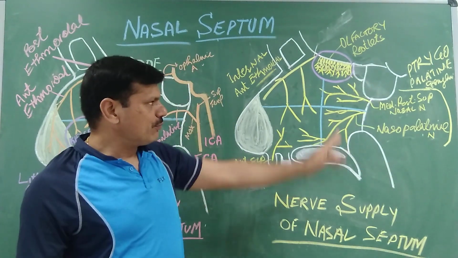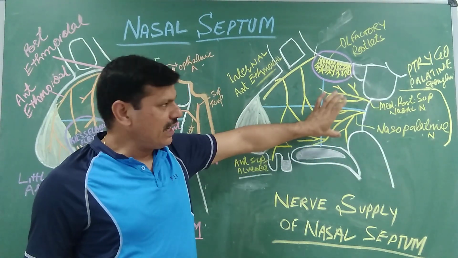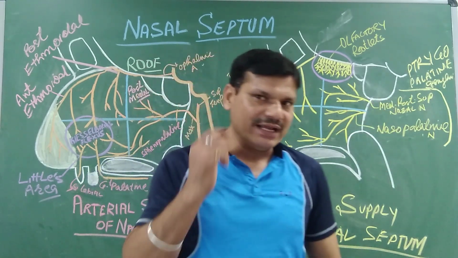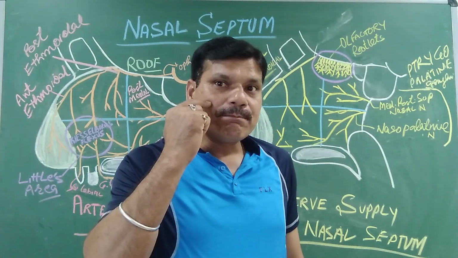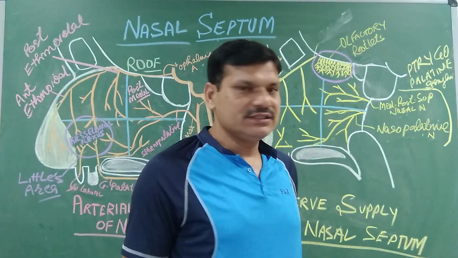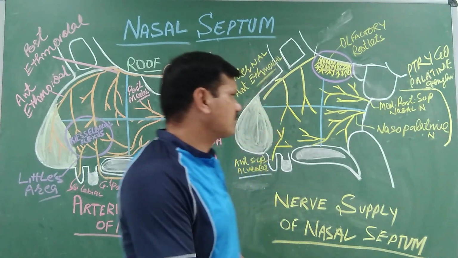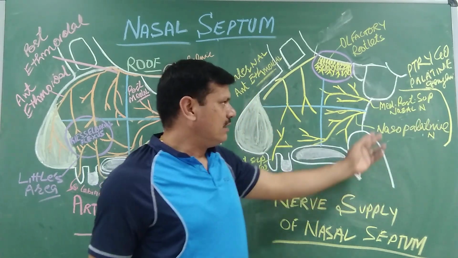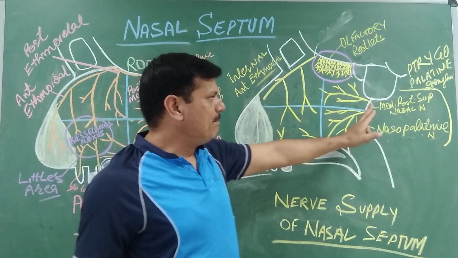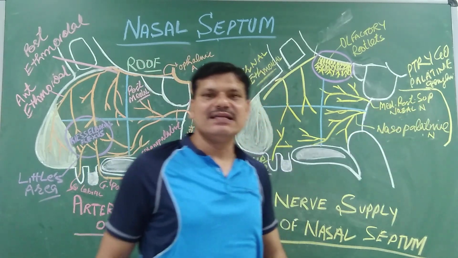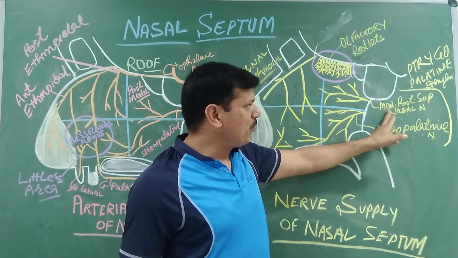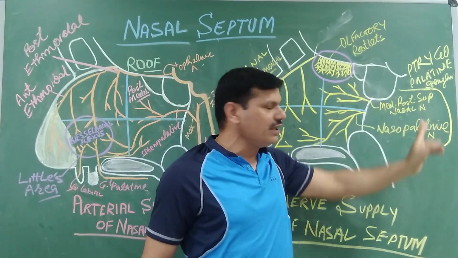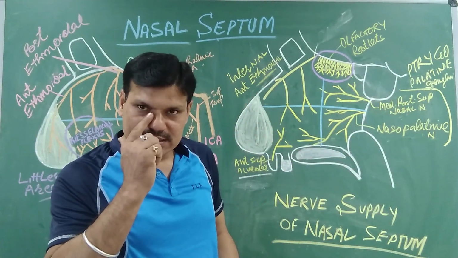Moving posteriorly, the posterior superior and the posterior inferior parts are both innervated by branches from the pterygopalatine ganglion. This pterygopalatine ganglion lies in the pterygopalatine fossa. It gives two branches, one is the nasal branch and another one is the nasopalatine. The nasal branch further gives the medial posterior superior and the lateral posterior superior. The medial one moves to the nasal septum, and the lateral one moves to the lateral wall of the nose.